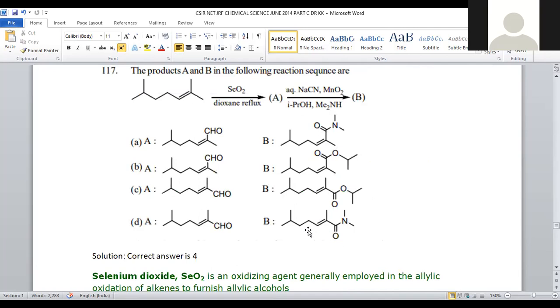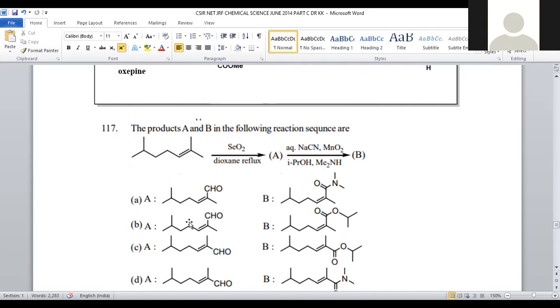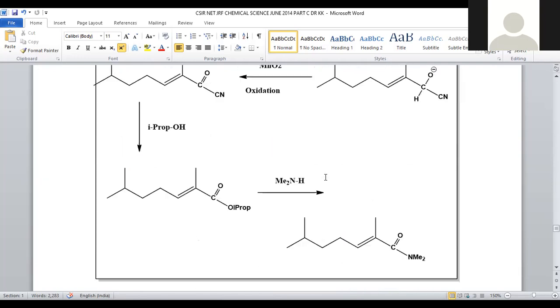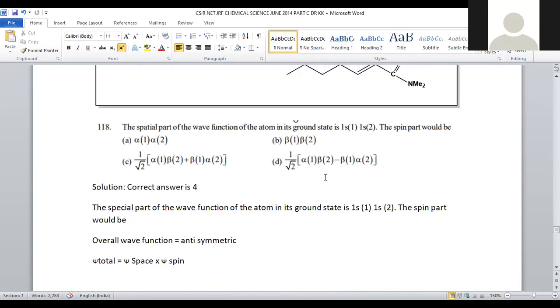So the final product will be an amide system, and that is clearly given in option number D, right? For question number 117, option number D will be the correct answer. Let us move on to question number 118. Again, it is a part of physical chemistry, right?